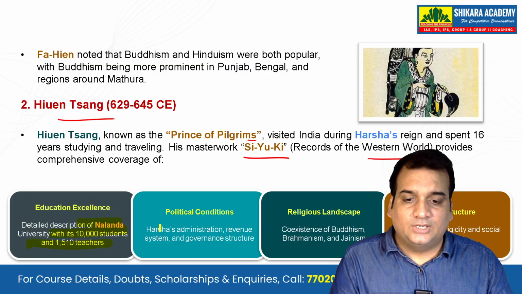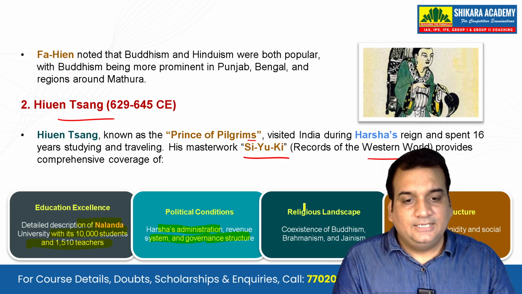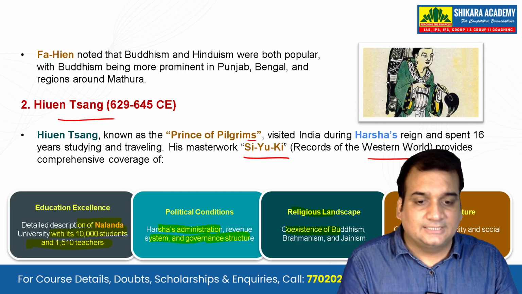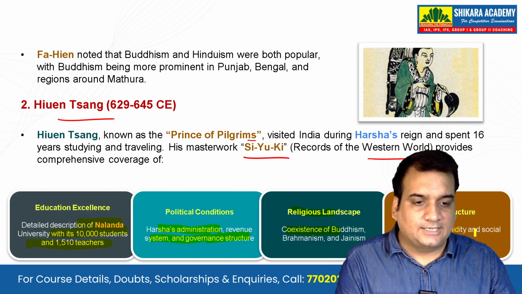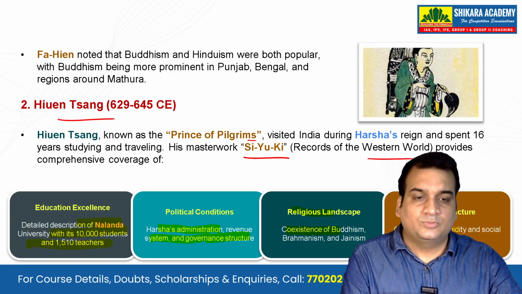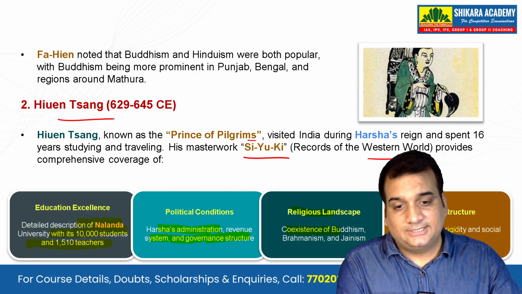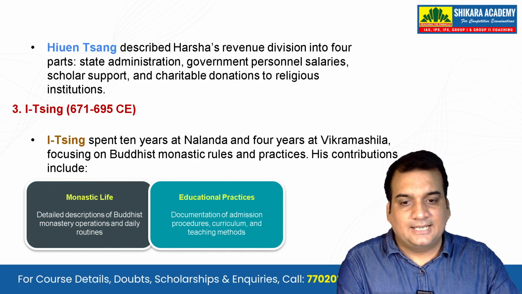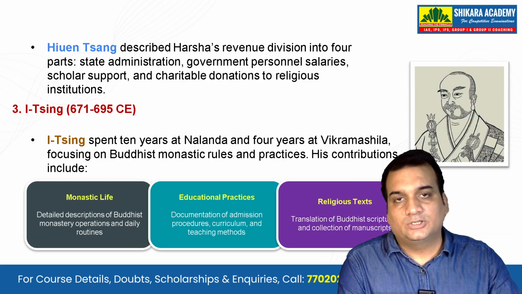Political condition: Harsa's administration, revenue system, and governance structure. Religious landscape is something where he talks about the coexistence of Buddhism, Jainism, as well as Brahmanism, and social structure like the caste system's rigidity and social hierarchies are mentioned in Hiuen Tsang's book. He will also talk about the defeat of Harsa by Pulakesin II. That is something to be known, and it is said that he gave quite a lot of information about India's history of that time.